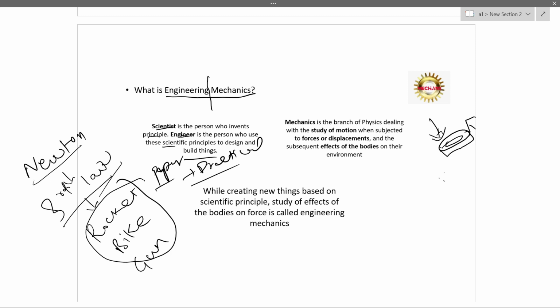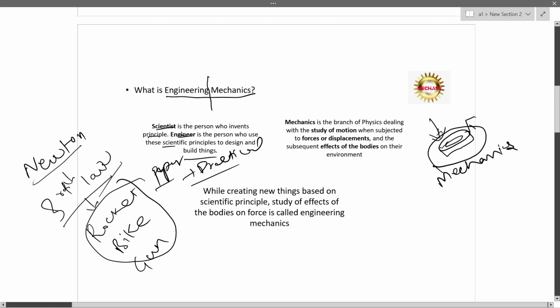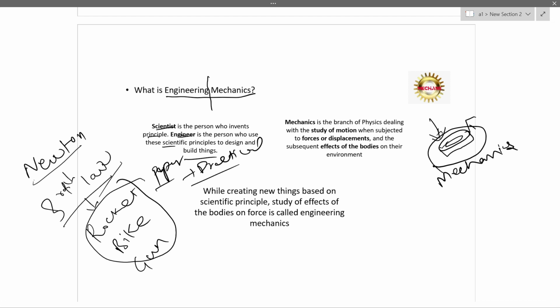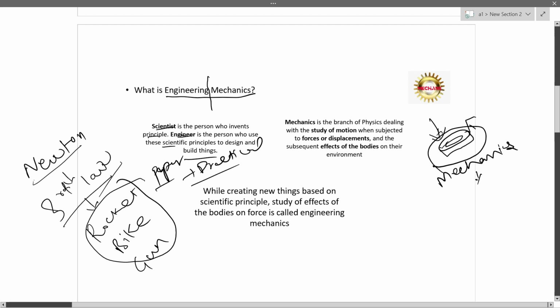So to study about these effects on this product is called as mechanics. So the study of effects on the body when it is subjected to force. So while we integrate this, we can find what is engineering mechanics.